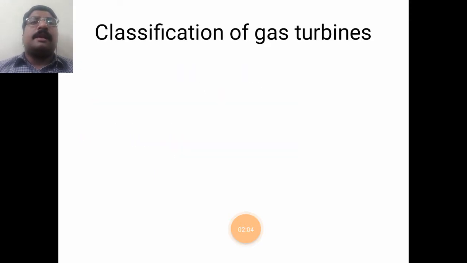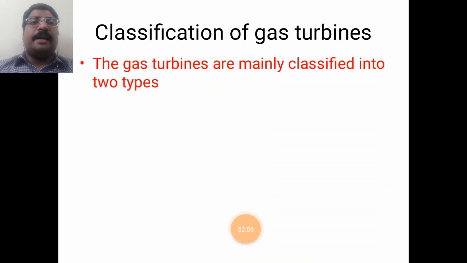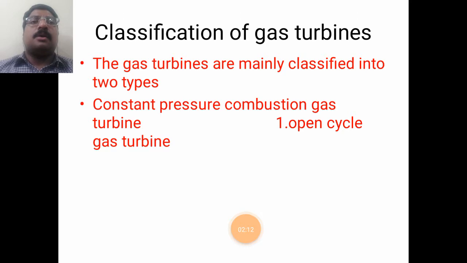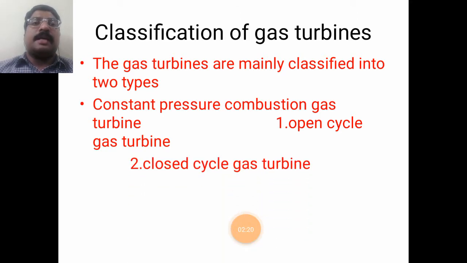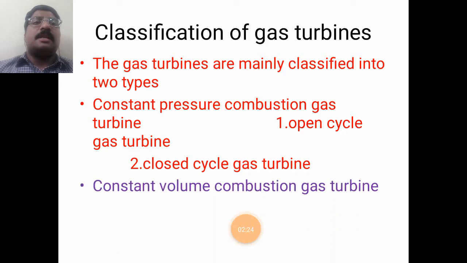Now, classifications of gas turbines. Gas turbines are classified mainly into two types: open cycle gas turbines and closed cycle gas turbines, which are constant pressure gas turbines. Another classification is the constant volume combustion gas turbine.